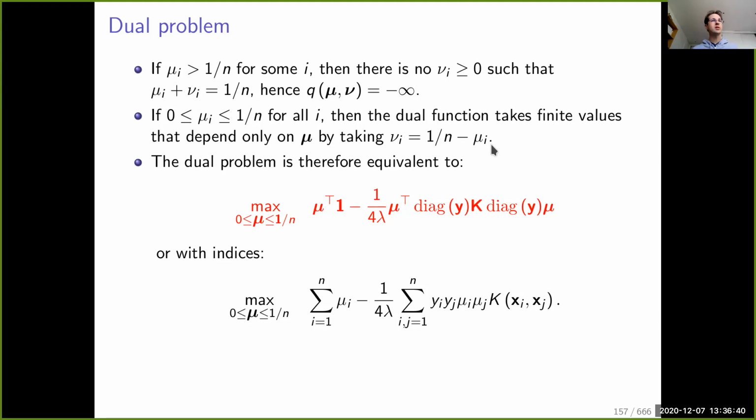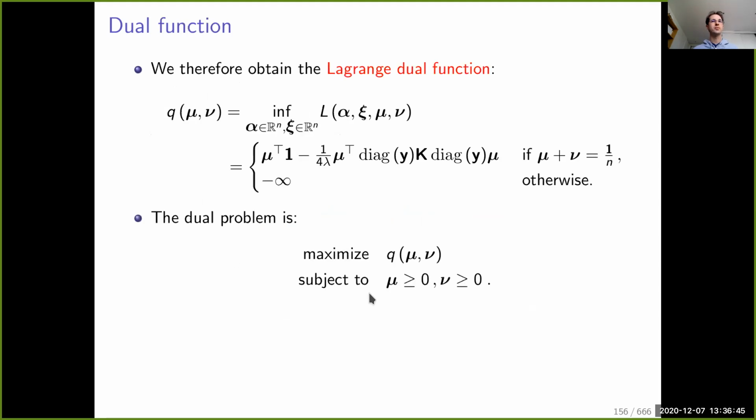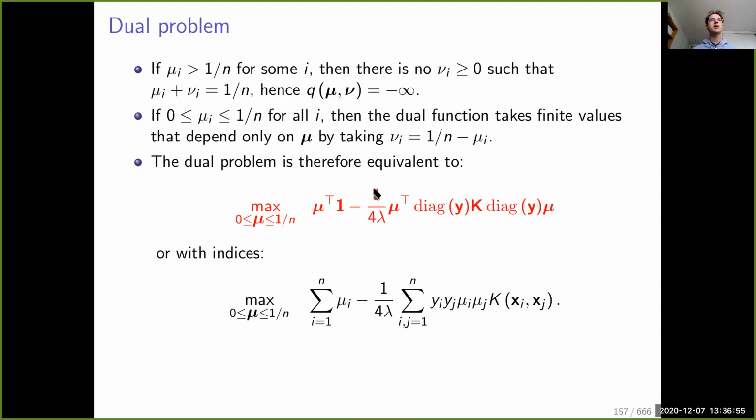So all of this means that our previous dual problem here, which has this set of constraints, mu non-negative, nu non-negative, these equality constraints, and this quadratic objective, is in fact equivalent to a dual objective which has a single dual variable, which is mu.